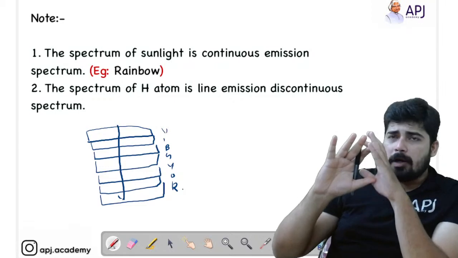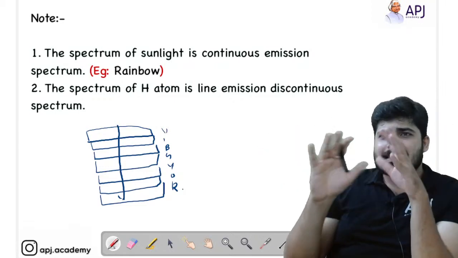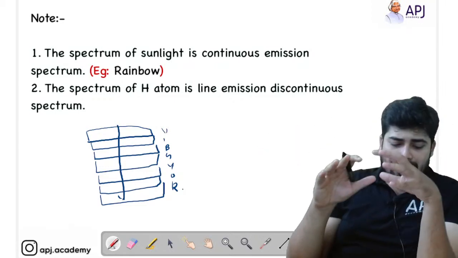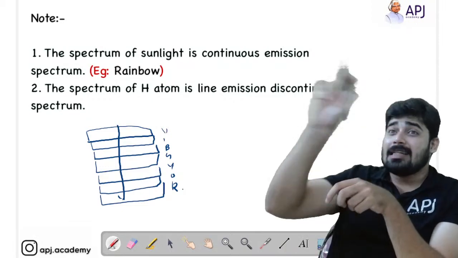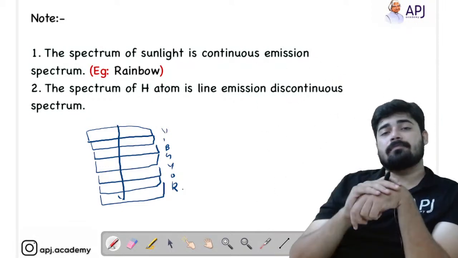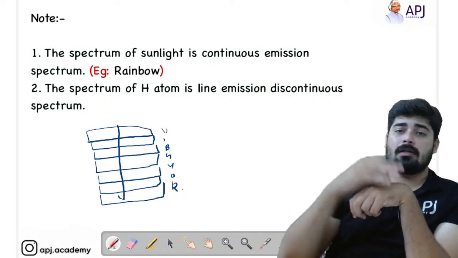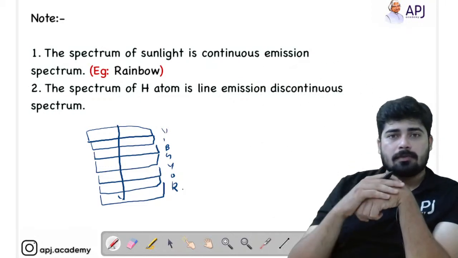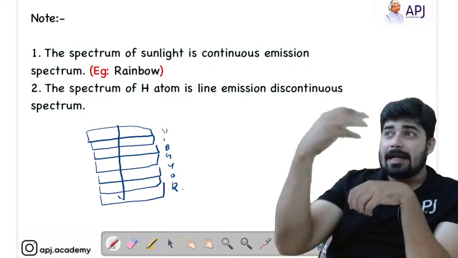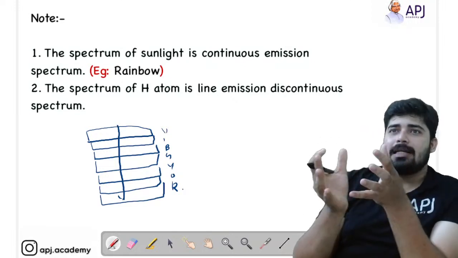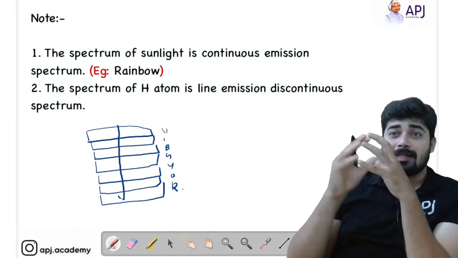What does that tell us is that these are visible energies. These are radiations which can be seen as light, as a color.